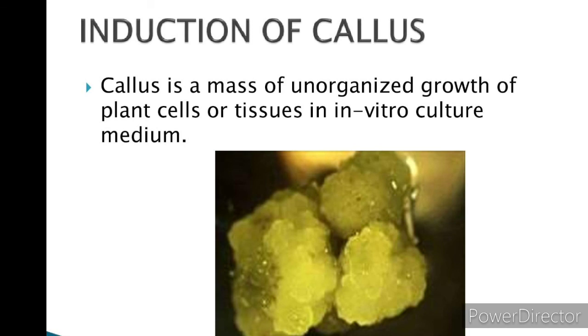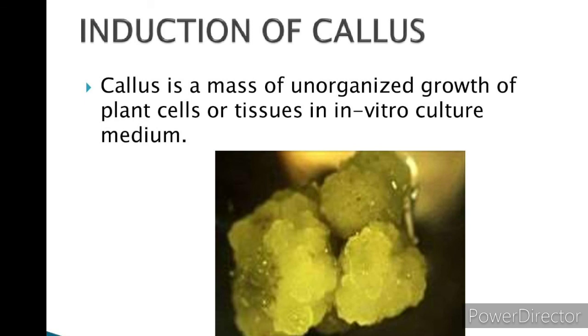And incubate this at a temperature of 25 degrees Celsius plus or minus 2 degrees Celsius in alternate light and dark periods of 12 hours to induce cell division. So first we have to select the explant, then transfer it into the nutrient medium and then incubate at 25 degrees Celsius plus or minus 2 degrees Celsius in alternate light and dark periods of 12 hours in order to induce cell division.